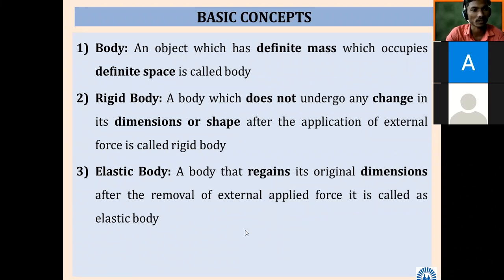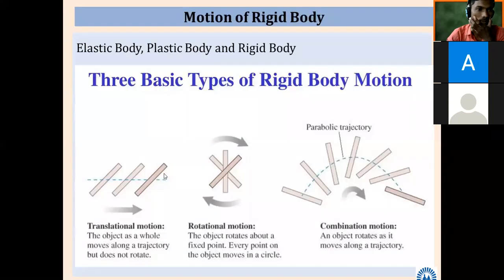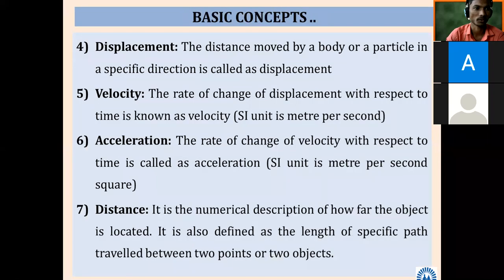About rigid, we have discussed a lot of things. It is an ideal or imaginary body in the universe. Such a body does not exist; when we apply force, it will not deform. Elastic, it will regain its shape. Three basic types of rigid motions we also discussed yesterday: translational motion, rotational motion, and combination motion.